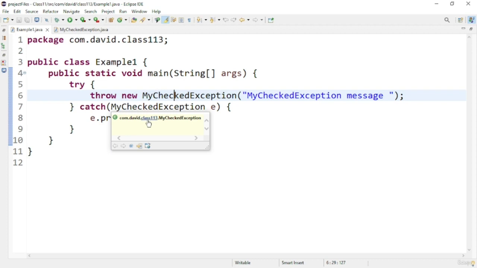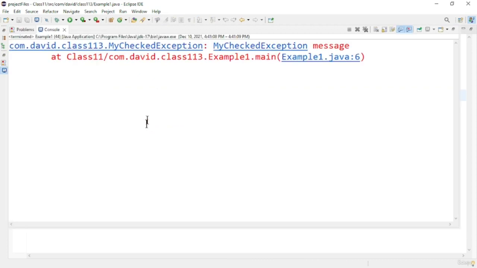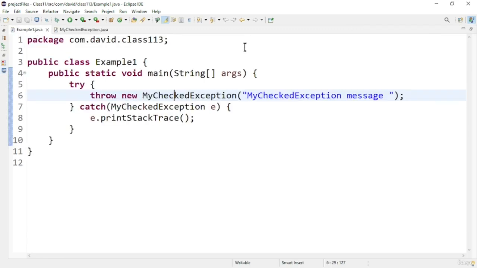Let us see the output of this program. Here you can see the output. The exception message is coming. Whatever we provided in the constructor of the exception class is getting printed here. So that's it for the output of a custom exception class.